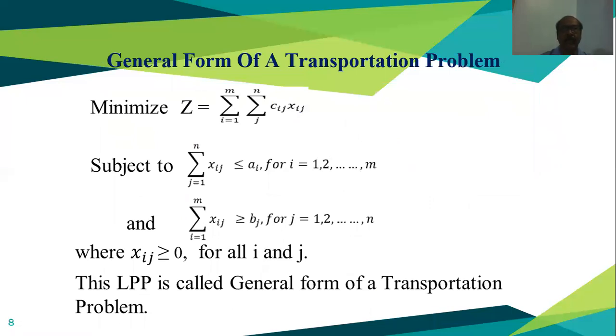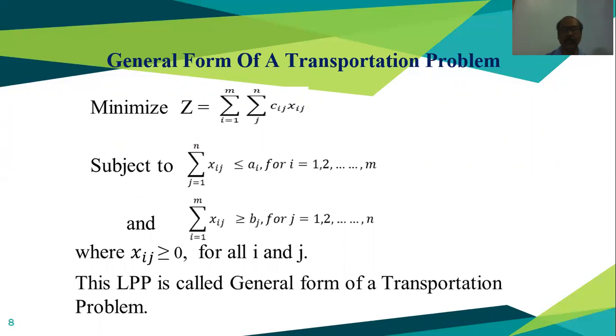Now we try to formulate a general transportation problem, or we can say this is the general form of the transportation problem. What is the objective? Our objective is to minimize the transportation cost. What is the transportation cost?